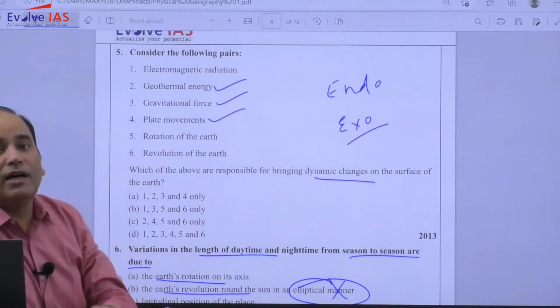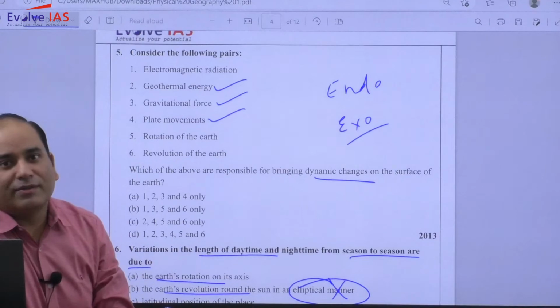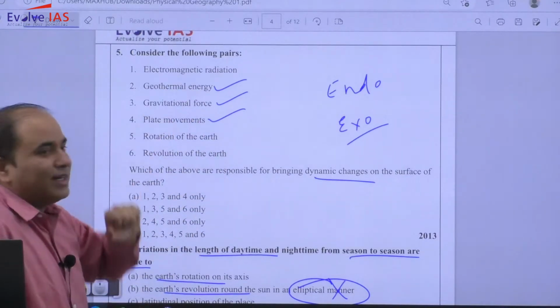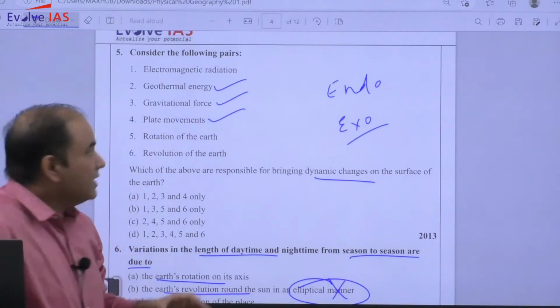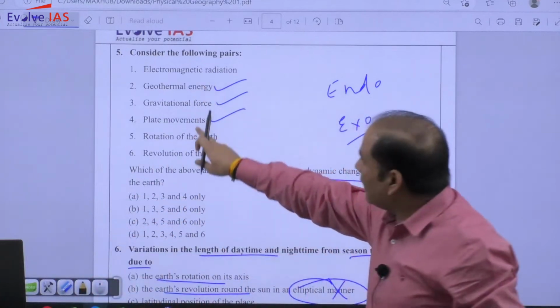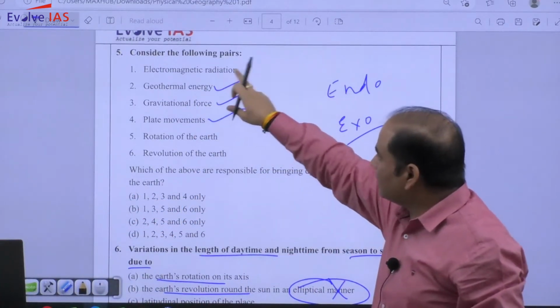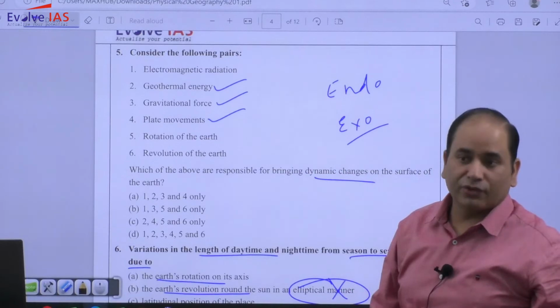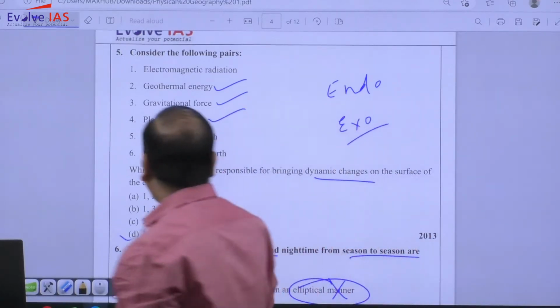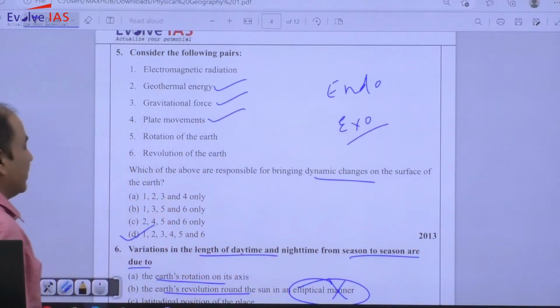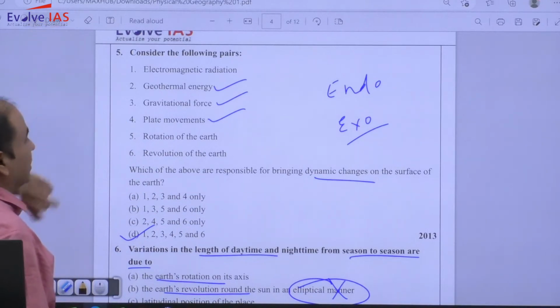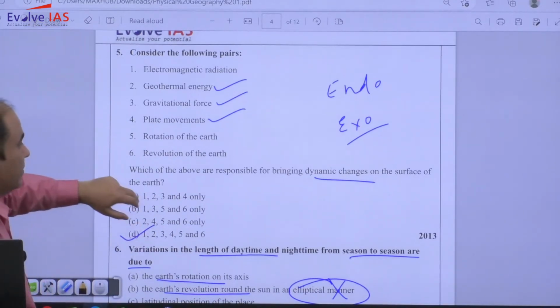The same is with revolution and electromagnetic radiation. So these three are associated with endogenic, these three are associated with exogenic. Ultimately, all the forces are responsible for making dynamic changes on the surface of the earth.